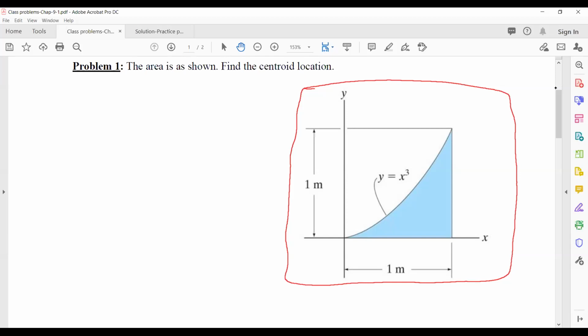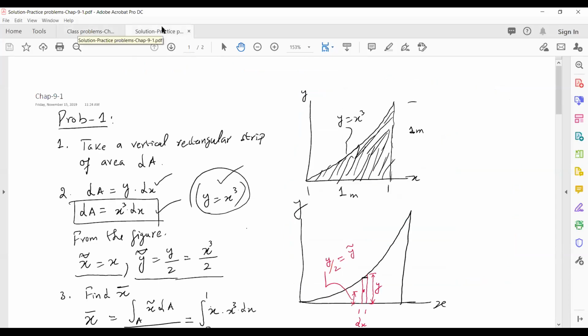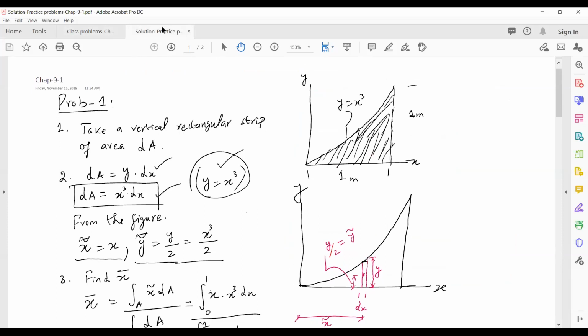It's sort of a triangle, but it's not really a triangle because we have this function for this curve, so we cannot use the general triangle formulas. So we need to find the centroid of the shape. Let's see how we go about it.